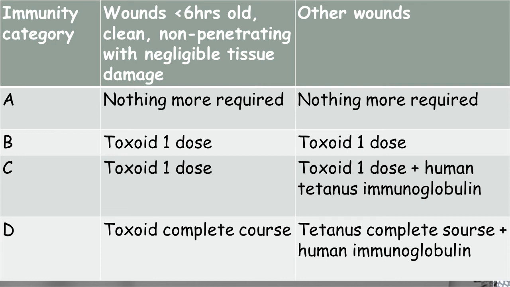tetanus immunoglobulin. And if the immunity category is D, where the vaccination had not been done under the national immunization schedule for DPT, in that case we have to go for the toxoid complete course, and in case of other wounds, we have to go for the toxoid complete course with human immunoglobulin.